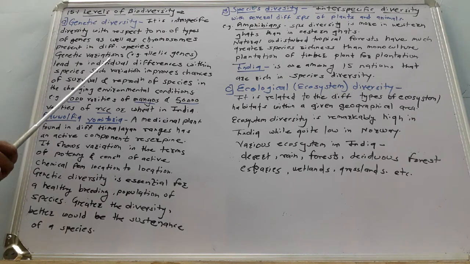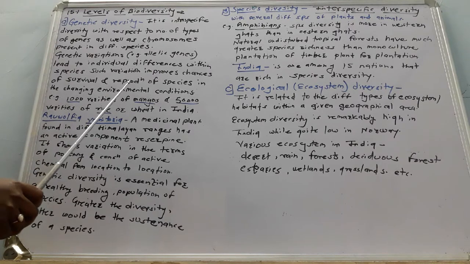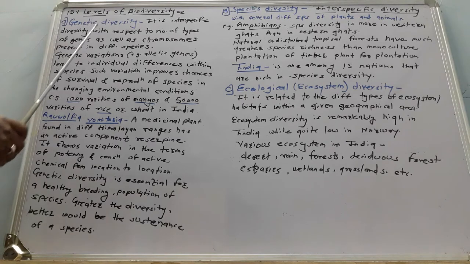Genetic variations, that means allelic genes, lead to individual differences. That is, the morphological features of these organisms are different within the species. Such variations improve the chances of survival and reproduction of a species. So that is the importance of genetic diversity.